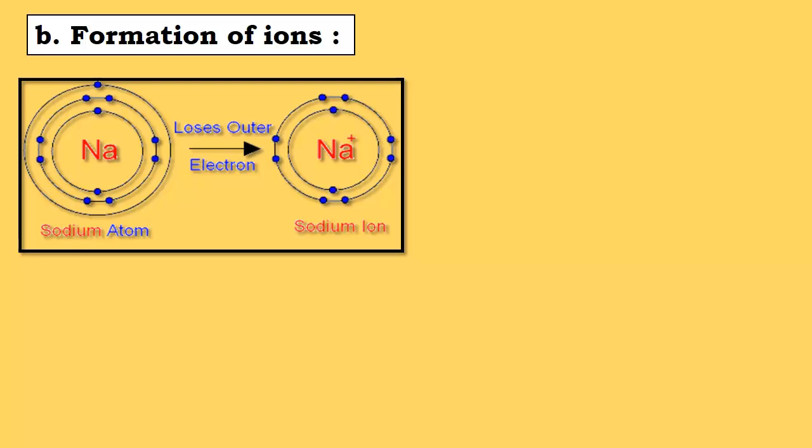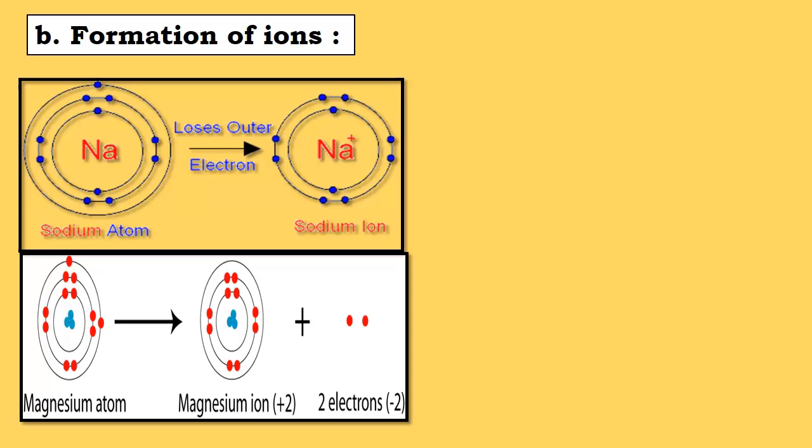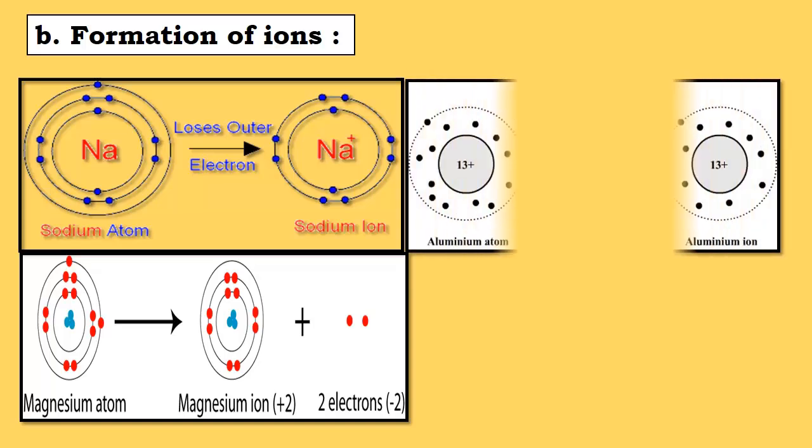In the case of magnesium, 2 electrons in the outermost orbit are lost, thereby forming a magnesium ion, which is positive.